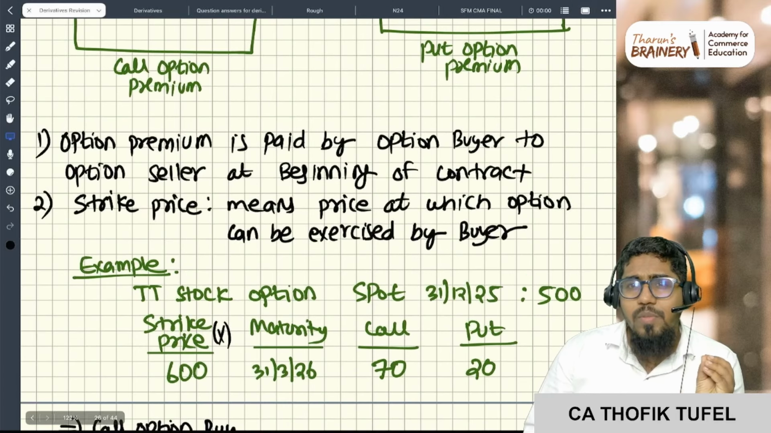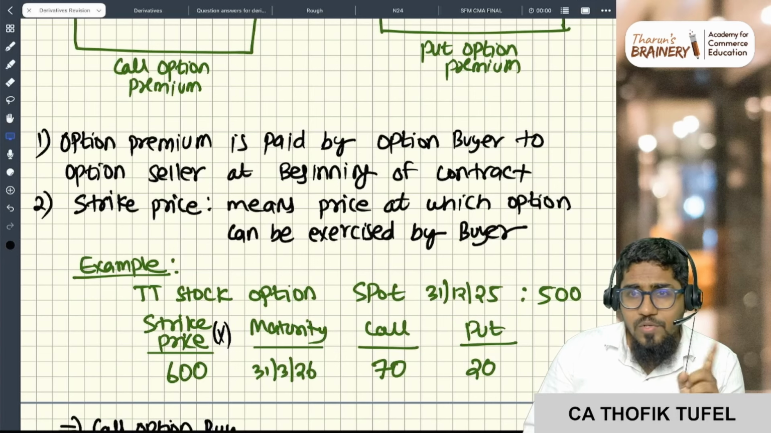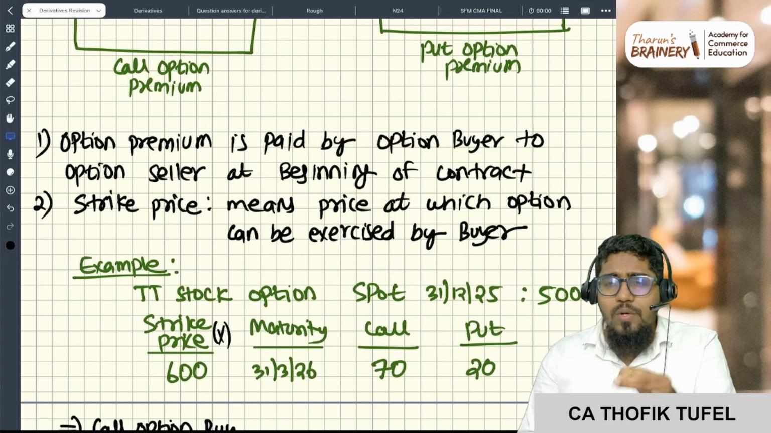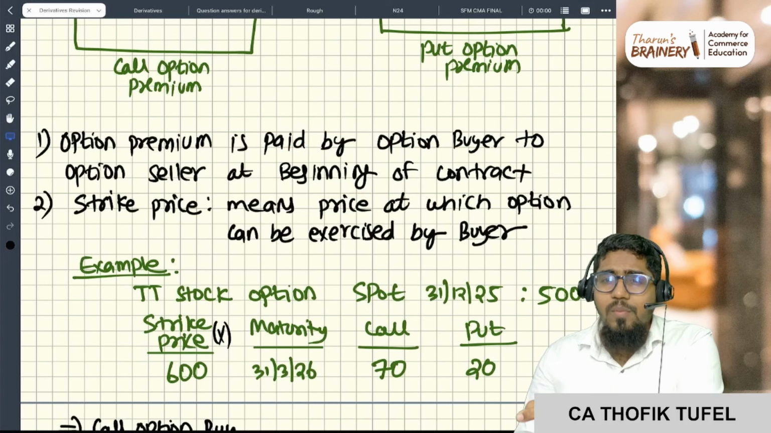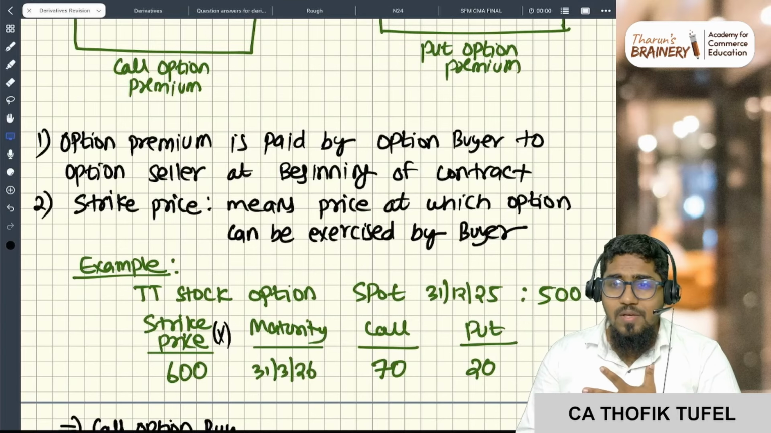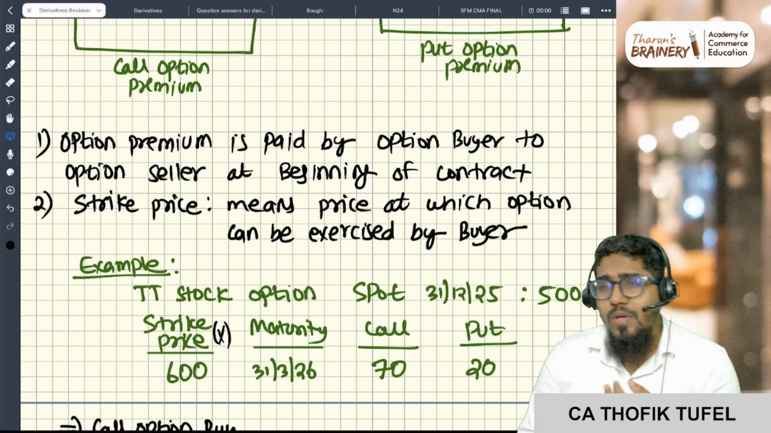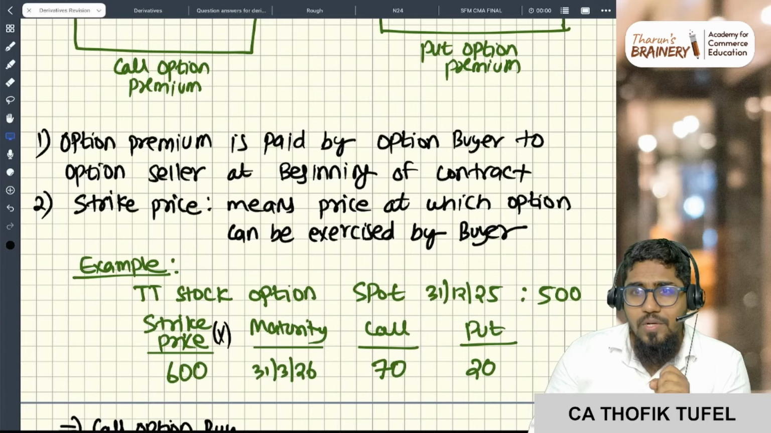So option premium is paid by the option buyer to the option seller at the beginning of the contract. Today, if I want to enter into a contract, there will be a premium that the writer asks, and I will pay that premium. The person who is purchasing the right will pay the premium to the writer at the beginning of the contract.